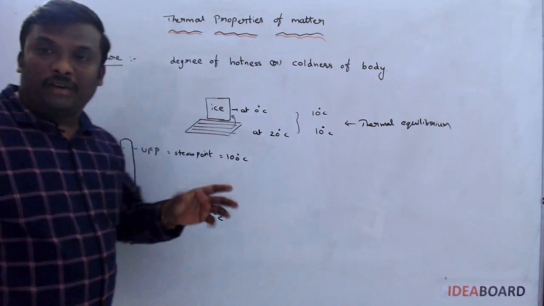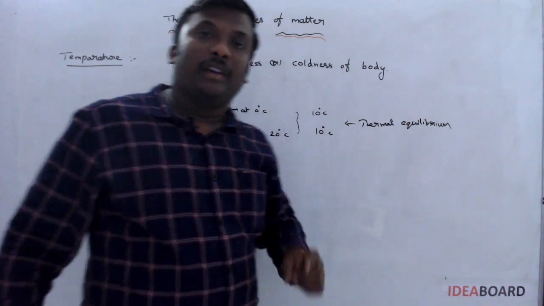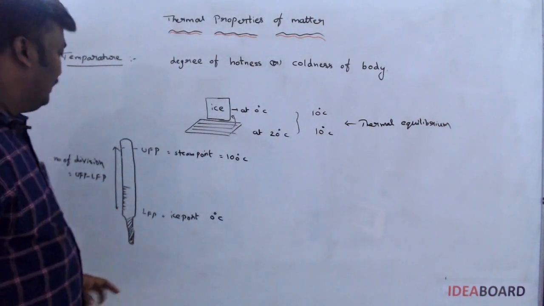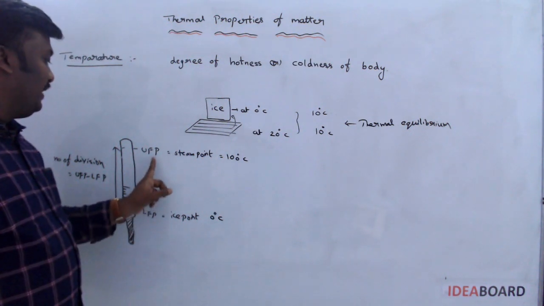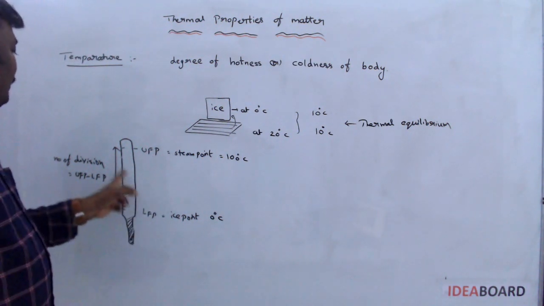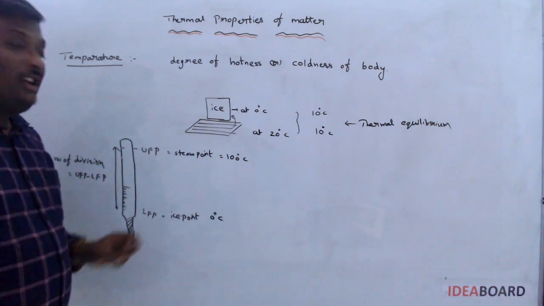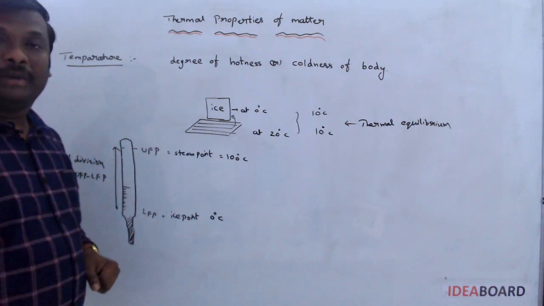So, for a standard scale, we always maintain it like this: a thermometer consists of two fixed points, one LFP and another UFP, and the number of divisions on the scale is UFP minus LFP.